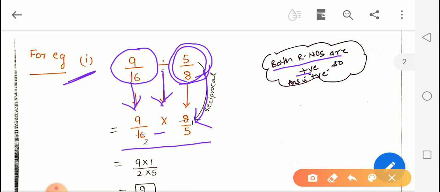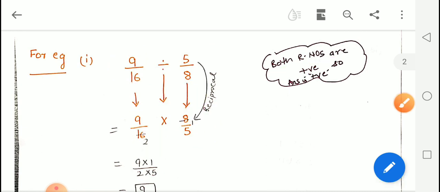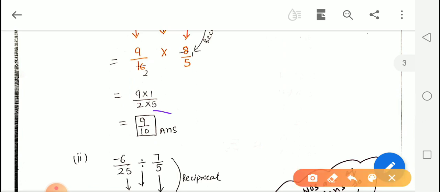Now we will solve this equation. Now see, this is the same as we have done in multiplication. That is why I have told you to do a lot of practice of multiplication, as we are going to use the multiplication concept in division also. Now in this step we will do the cancelling of numerator and denominator. See, 8 and 16 can be cancelled out. 8 ones are 8, 8 twos are 16. Now numerator will be multiplied by numerator, 9 into 1, and the denominator is multiplied by denominator. So then the answer will come out to be 9 upon 10.